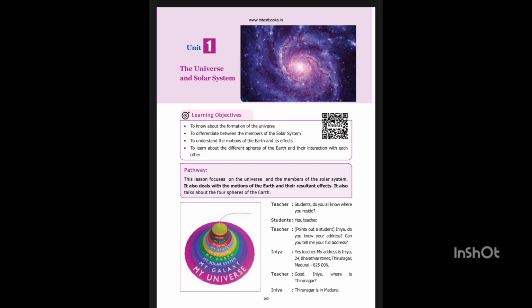Saturn, the ringed planet. Saturn is the sixth planet from the Sun and the second largest planet in the solar system after Jupiter. It is named after the Roman god of agriculture. Saturn has many rings around it. These rings are huge and are mostly made up of ice, rocks, and dust particles.